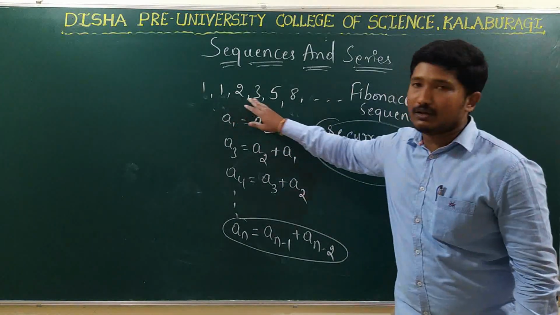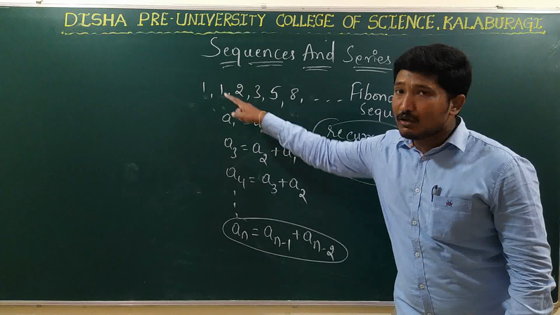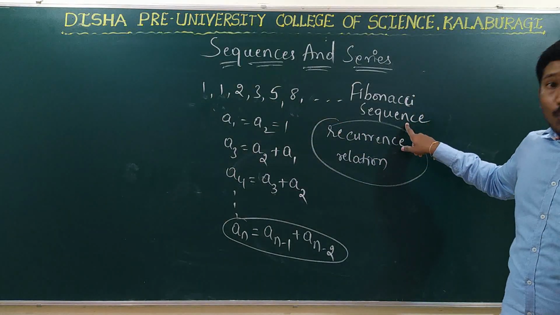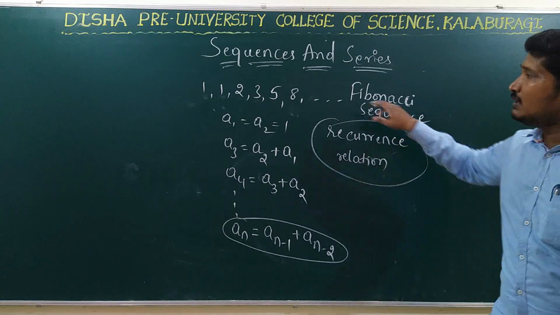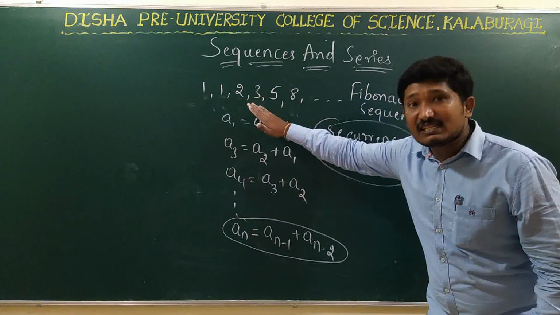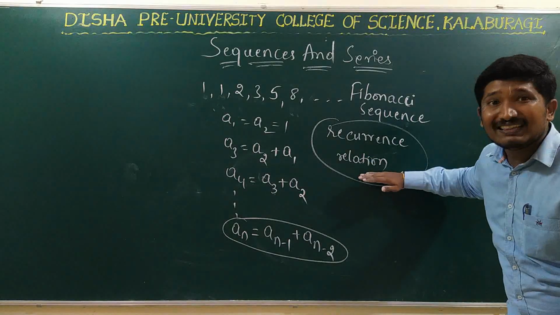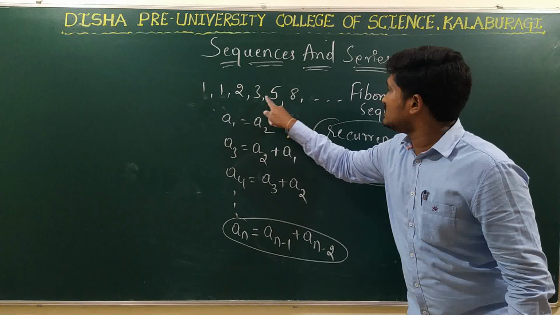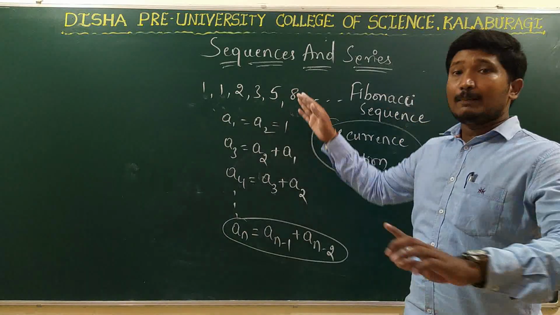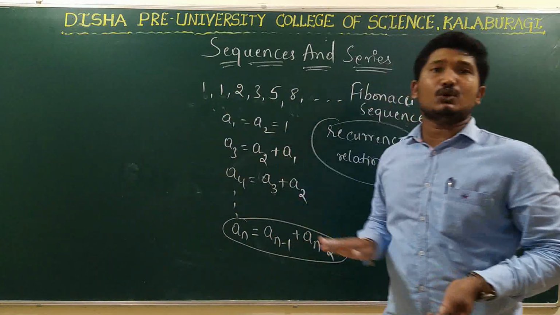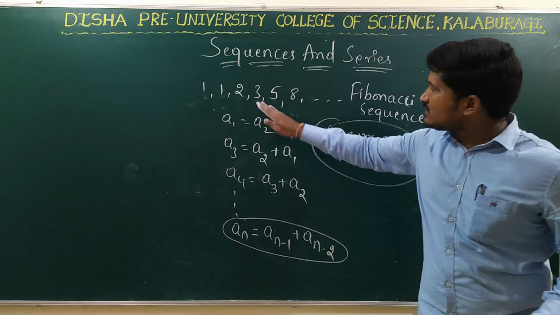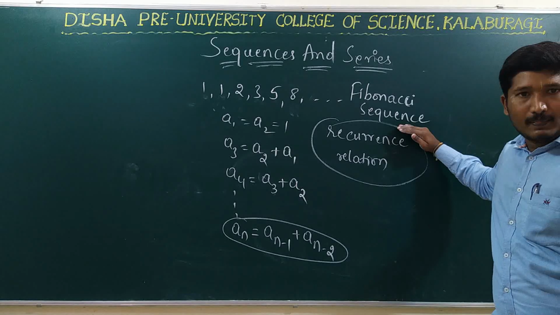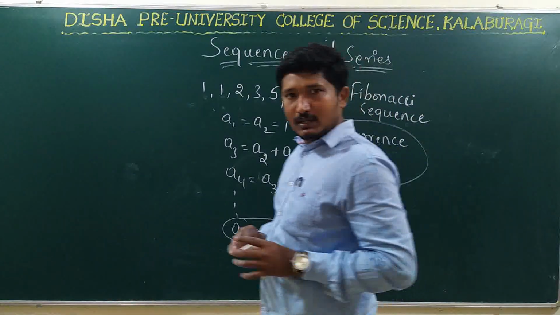So this is also a sequence that is represented. What kind of a sequence is this? This sequence is a Fibonacci sequence. Why is it called a Fibonacci sequence? Because this sequence is generated by using what? The recurrence relation. That is, the terms of the sequence are obtained by the addition of the previous two terms. This sequence is called what? Fibonacci sequence. Right? So I hope you understand this.